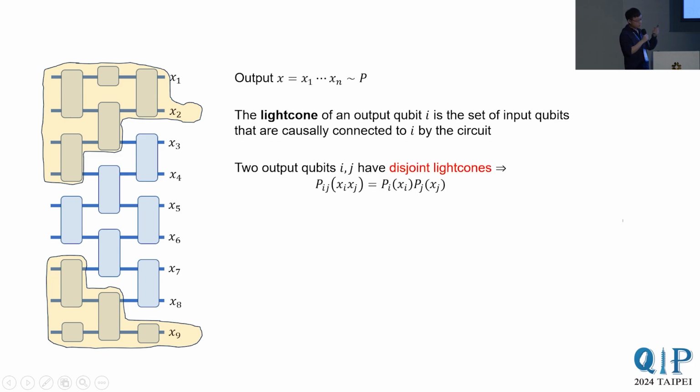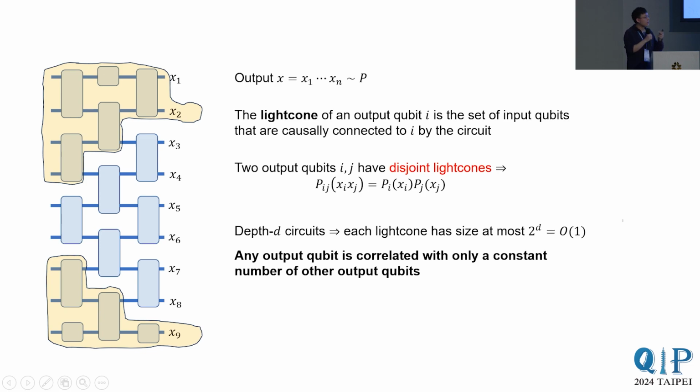The key property of light cones of shallow circuits is that if 2 output qubits i and j have disjoint light cones, then i and j have independent marginal output probabilities. So the joint marginal distribution of i and j is the product of the marginal for i and the marginal for j.